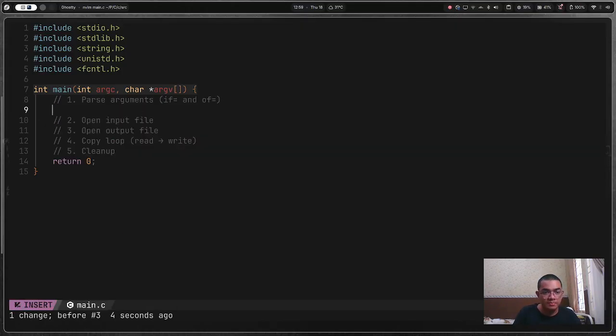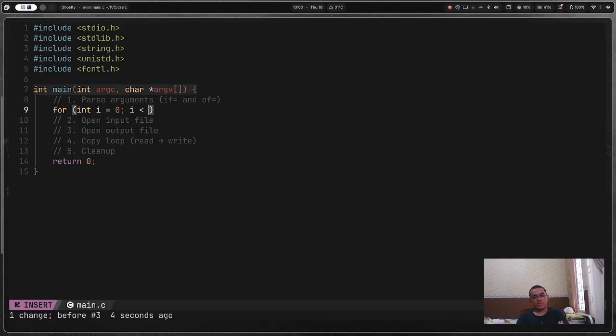So what to do? It'll be a for loop, int i equals 0. i is less than, oh, is it i though? I don't know. For i equals 0, i is less than argc.